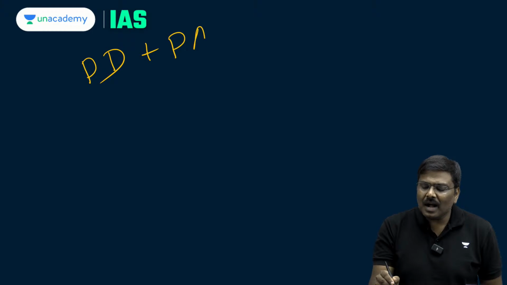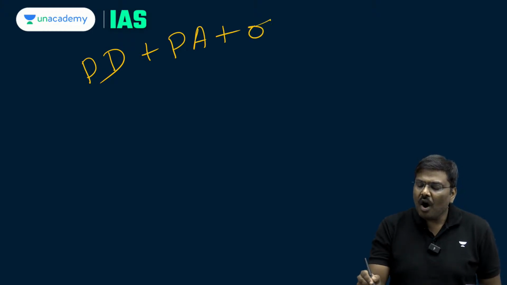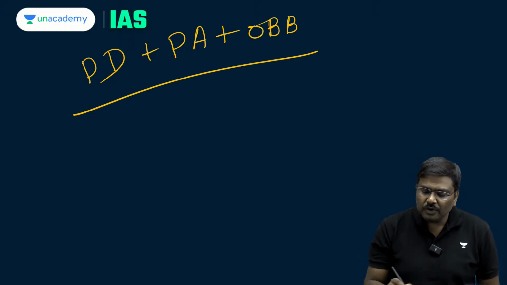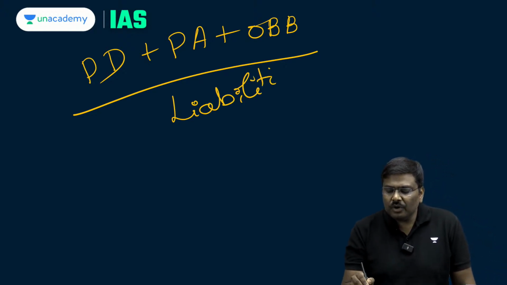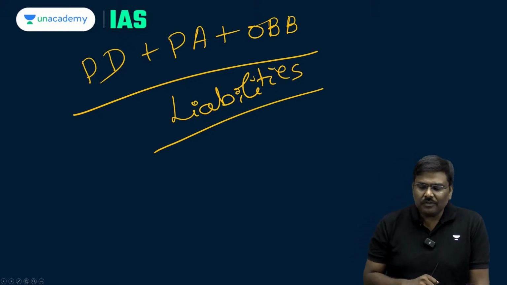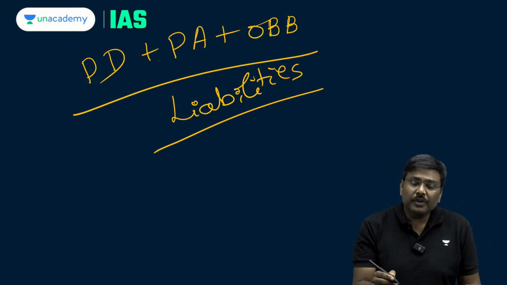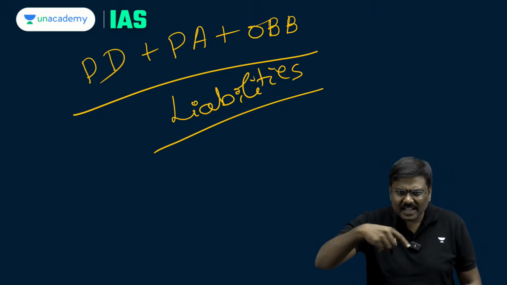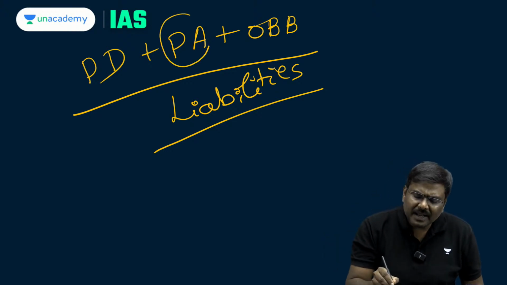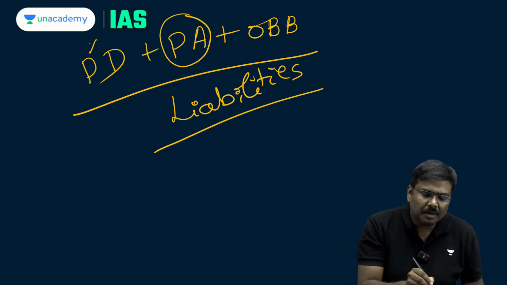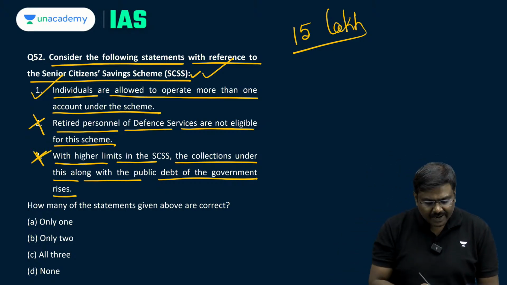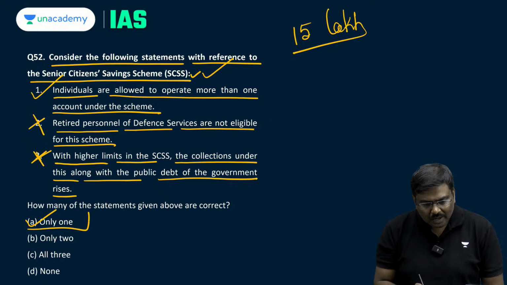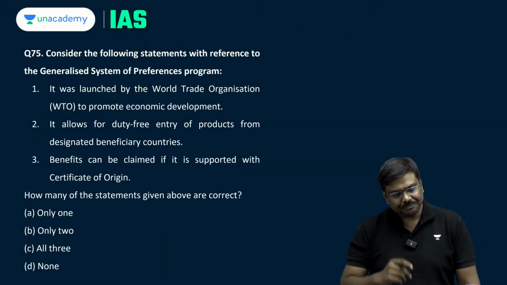public debt plus public account plus off-budget borrowing will give you the total liabilities of the government. So, if SCSS collection increases, the public account liability will increase, not the public debt liability. So, third statement is wrong, first one is correct. Question number 52, right option is option A, only one.